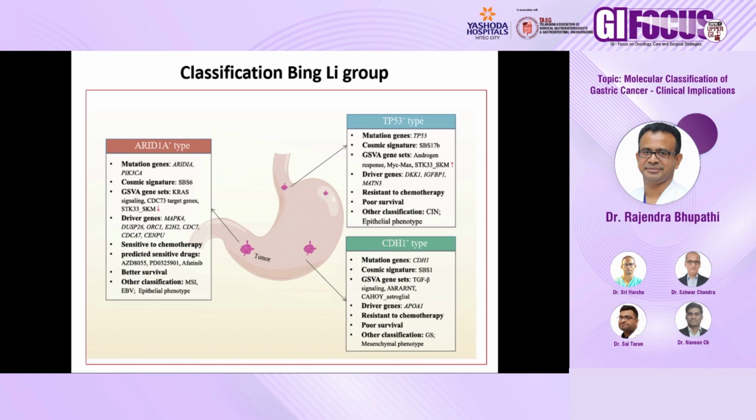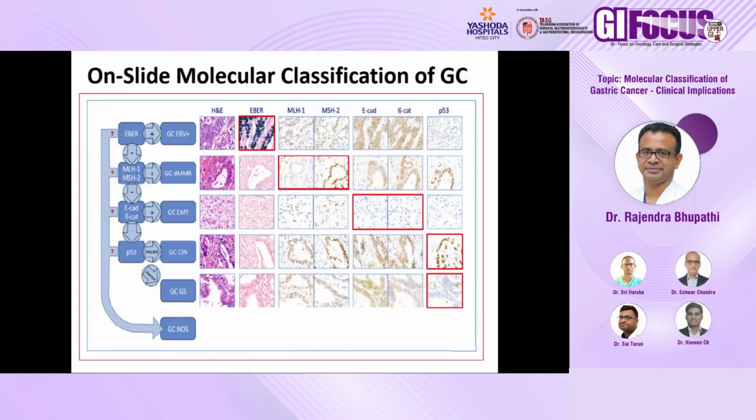The second one is the TP53 negative type. They are resistant to chemotherapy and have poor survival. They correlate with the CIN variety of the TCGA classification. The CDH1 type is also resistant to chemotherapy and has poor survival. They correlate with the genomically stable variety of the TCGA classification.